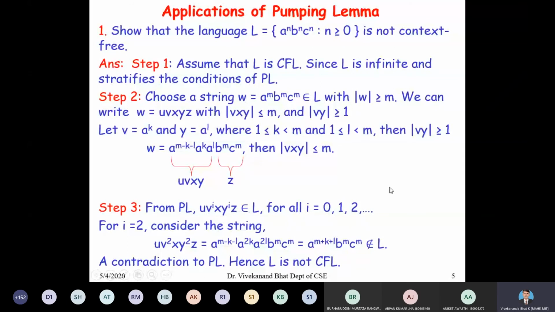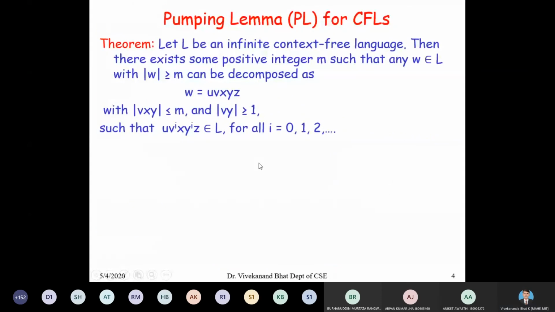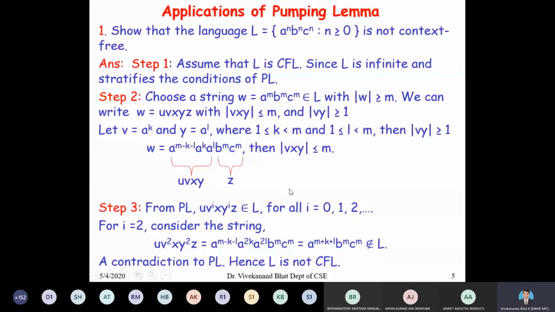But in the pumping lemma statement, u v to the power of i, x y to the power of i, z belongs to L for all the i's. It should hold for all the i's, not for one particular i. Therefore, even though it is true for i equal to 1, it violates the conditions of the pumping lemma for i equal to 2 and i equal to 0, etc. You understood this concept?